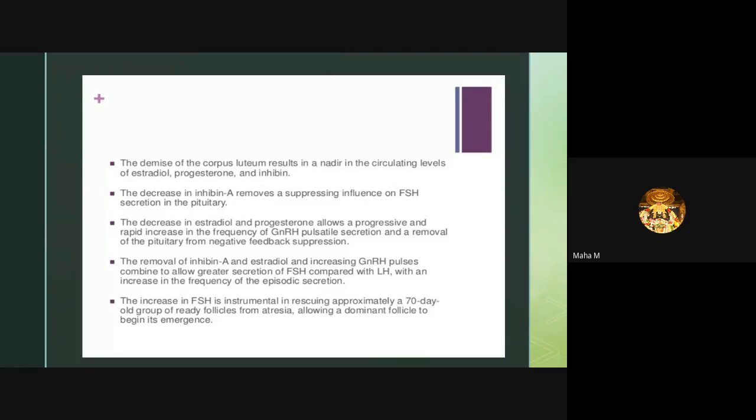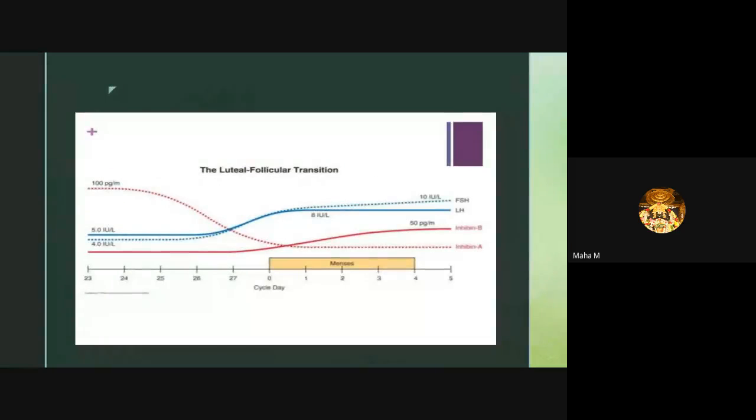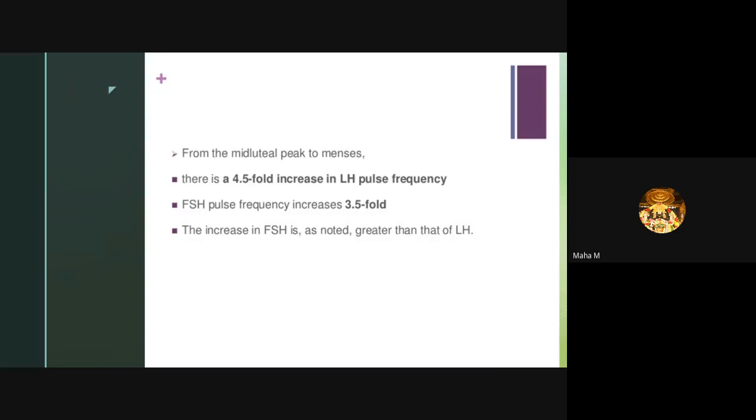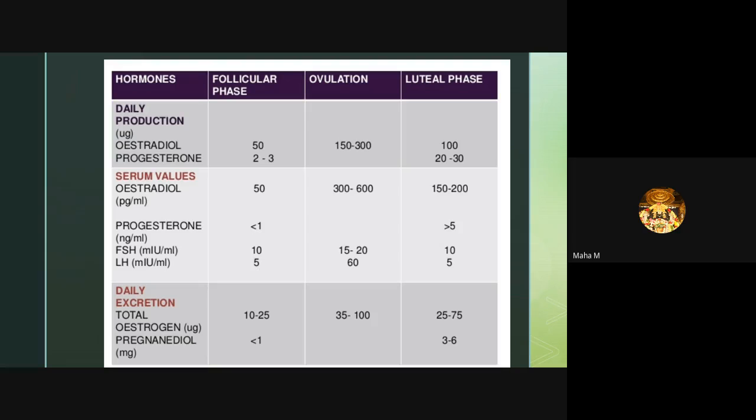Next slide, ma'am. This slide shows the luteal follicular transition time. This table shows the daily production of hormones during the follicular phase, ovulation, and luteal phase. The daily production of estradiol and progesterone during the follicular phase: estradiol 50, progesterone 2 to 3. After ovulation, estradiol is 150 to 300. Then in the luteal phase, estradiol secretes an amount of 100 and progesterone 20 to 30.